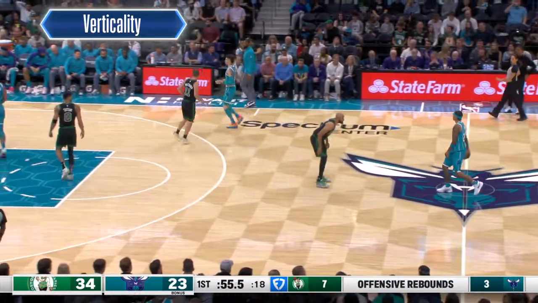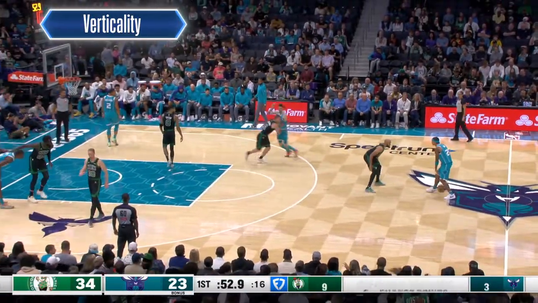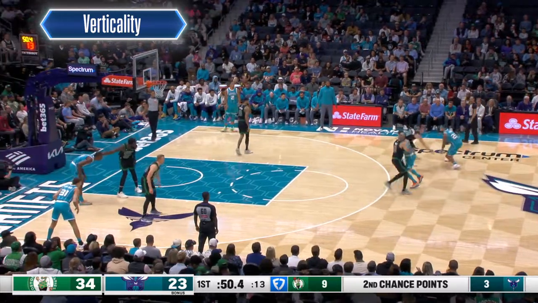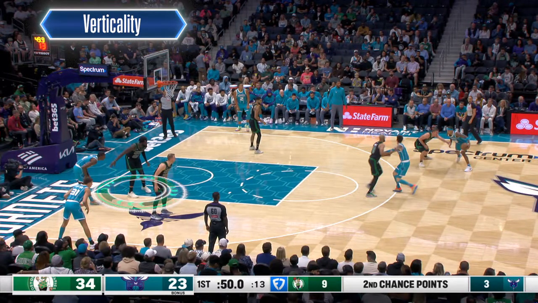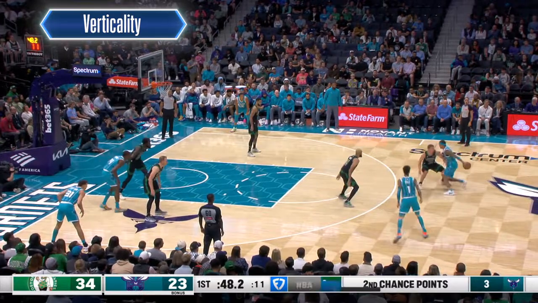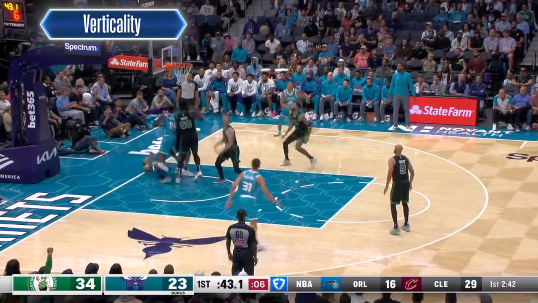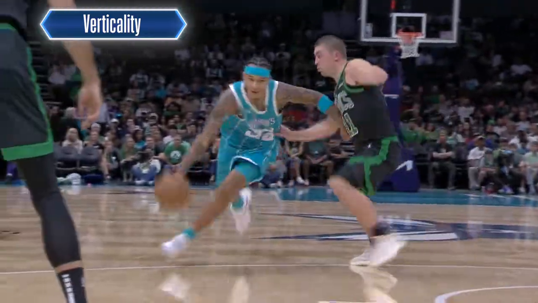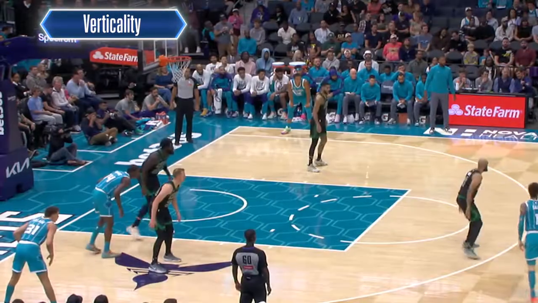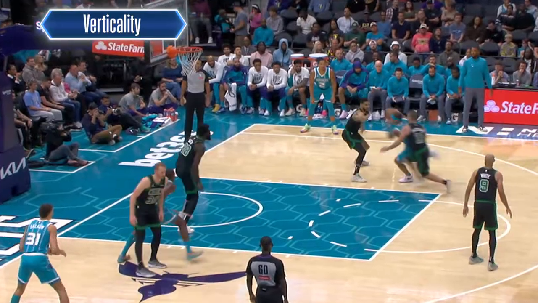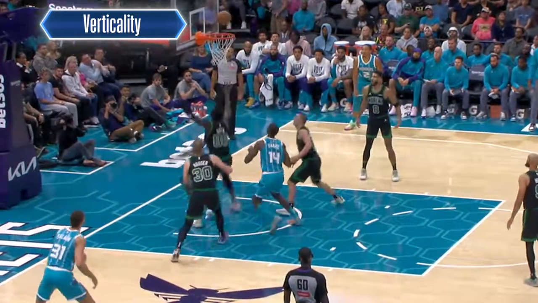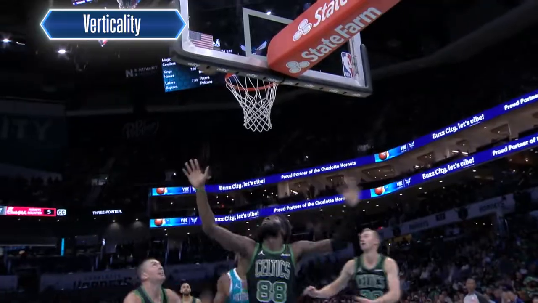The next point of education to review is verticality. Here, we will see an example of a defender maintaining verticality while making a legal defensive play. The highlighted defender, Neemias Queta, establishes legal guarding position prior to the offensive player, Tre Mann, starting his upward shooting motion. Queta maintains that legal defensive position as he jumps straight up to contest the field goal attempt. As Queta is in a legal defensive position and the marginal contact on the play was initiated by Mann, this play was correctly ruled a no call and a play-on situation.